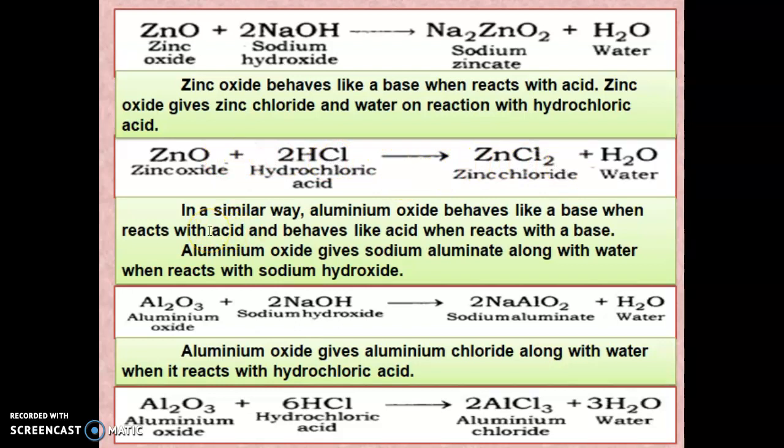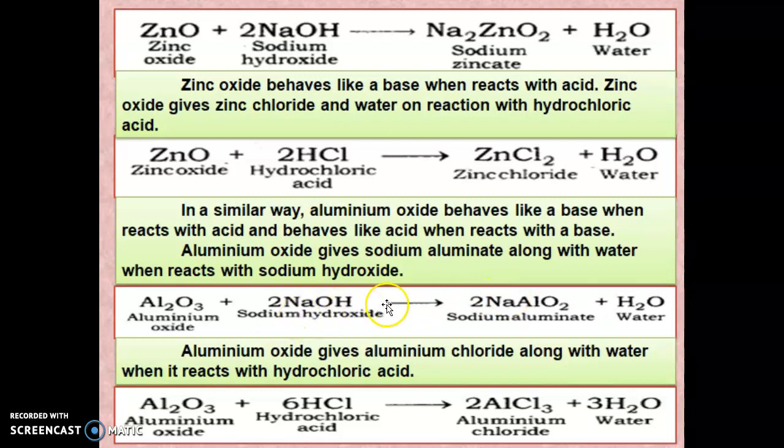In a similar way, aluminum oxide behaves like a base when it reacts with an acid, and behaves like an acid when it reacts with a base. So we can see the example. Aluminum oxide gives sodium aluminate along with water when it reacts with sodium hydroxide. So Al2O3 plus NaOH gives sodium aluminate, that is NaAlO2, plus H2O.